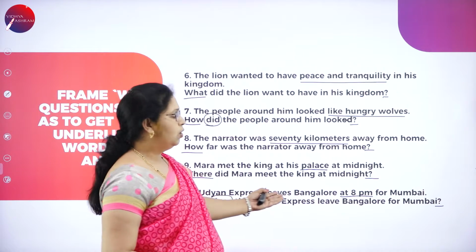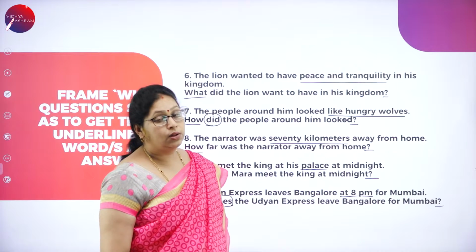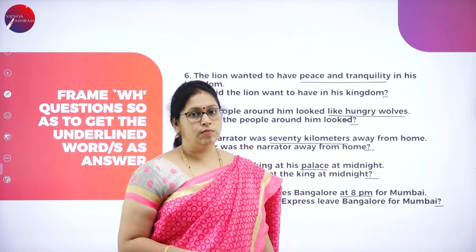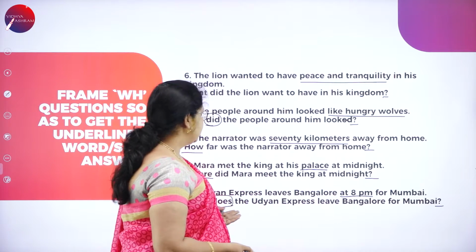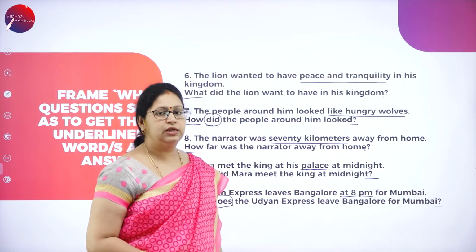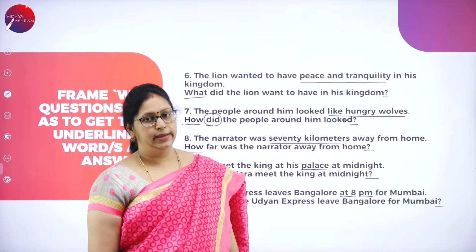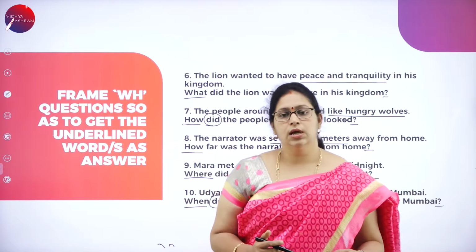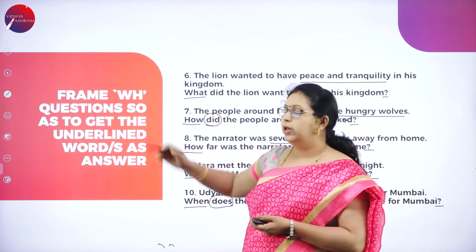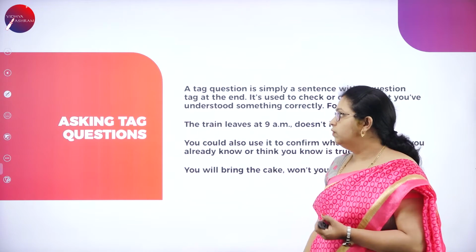Because there are no auxiliary verbs here. When there are no auxiliary verbs or modals in the sentence, we use do forms. Okay. So, this is in simple present. So, we'll use does. When does the Udyan Express leave Bangalore for Mumbai? Okay. So, this is how you frame questions using WH words.